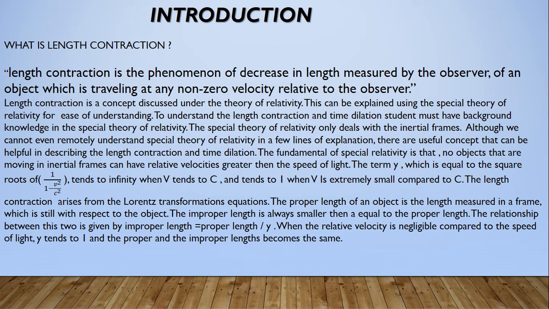So moving on to the introduction part, let us understand what is length contraction. Length contraction is the phenomenon of decrease in the length, measured by the observer, of an object which is traveling at any non-zero velocity relative to the observer. Length contraction is a concept discussed under the theory of relativity.